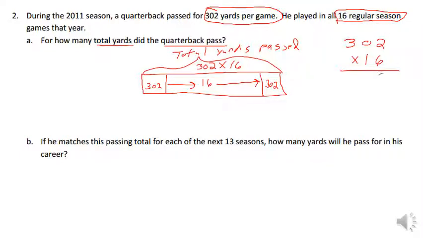6 times 2 is 12. We carry our 10. 6 times 0 is 0, plus 1 is 1. 6 times 3 is 18. Now we're going to multiply by 10, but we're going to put our placeholder so we can use basic math facts. Now 1 times 2 is 2, 1 times 0 is 0, 1 times 3 is 3. We add up both partial products. We have 2, 1 and 2 is 3, 8, and 3 plus 1 is 4.